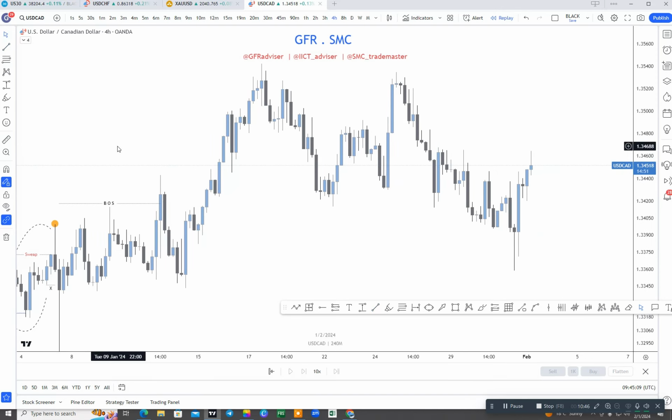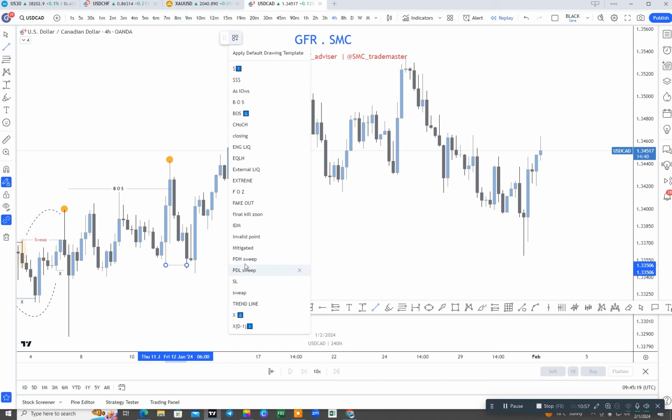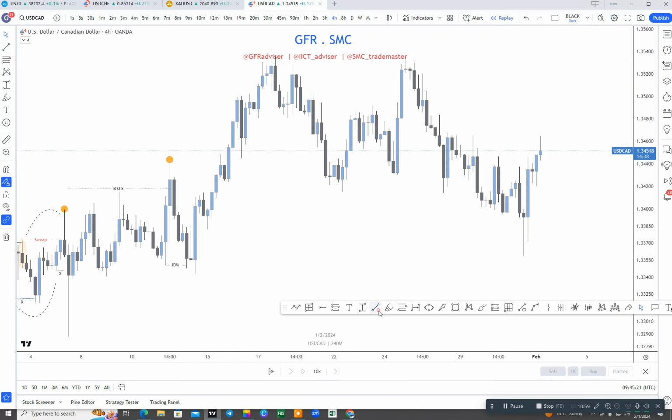This was our last breakout structure. After that breakout structure, this was our last higher high, because after that high, the market again came back and took out the inducement here. Here was our last IDM. After that inducement, the market again pushed up and created another structure here. Here was our breakout structure.